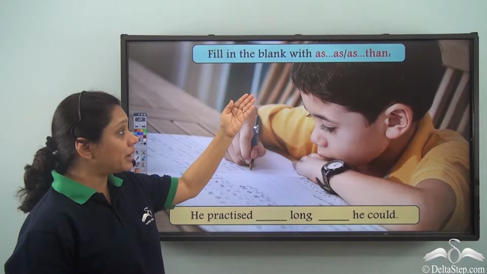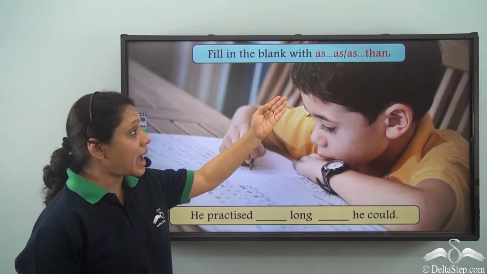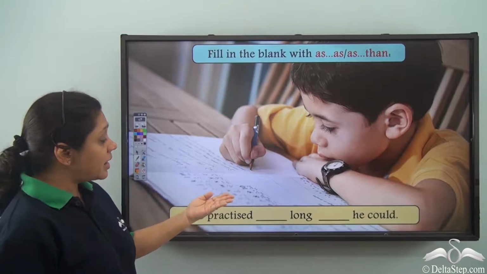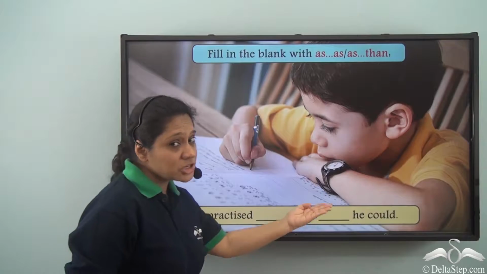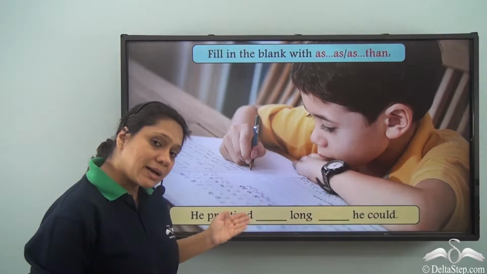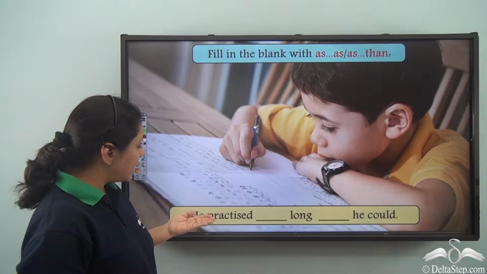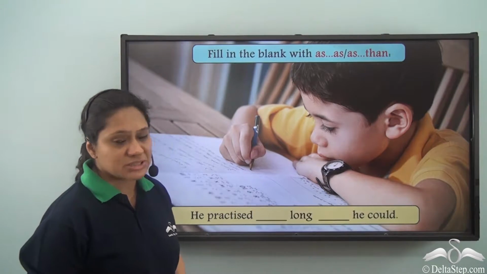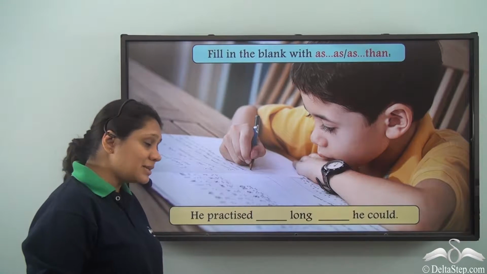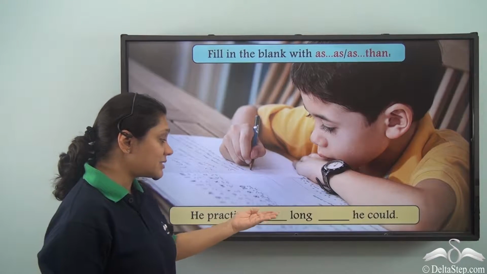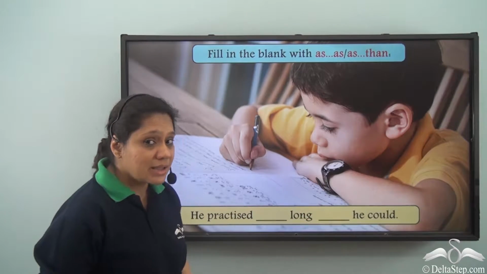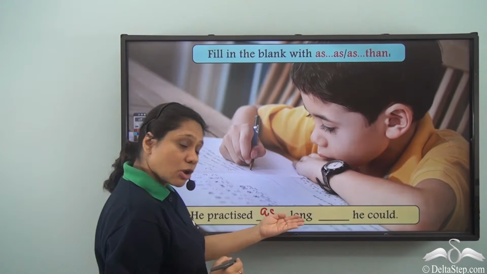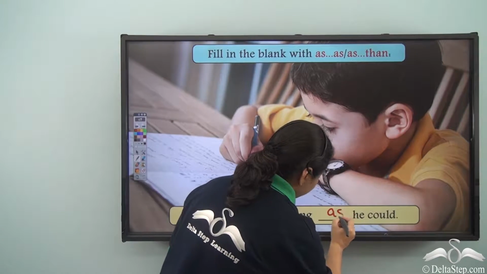Fill in the blank with as or than. Let us read the sentence. He practiced dash long dash he could. What will be the correct answer? Can we say he practiced as long than he could? It is not making sense. Can we say he practiced as long as he could? Yes. So, the correct answer will be he practiced as long as he could.